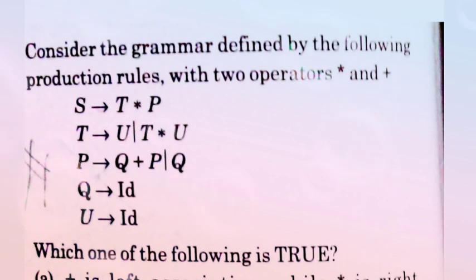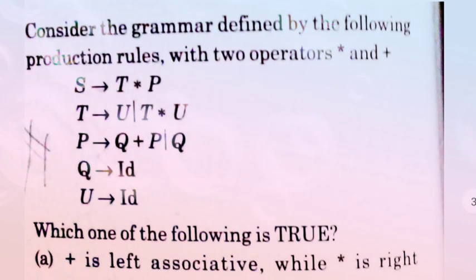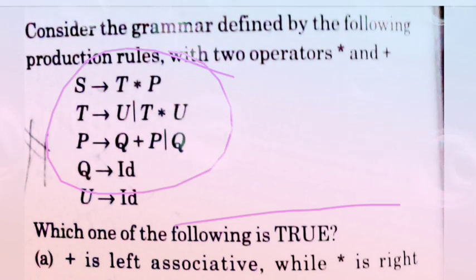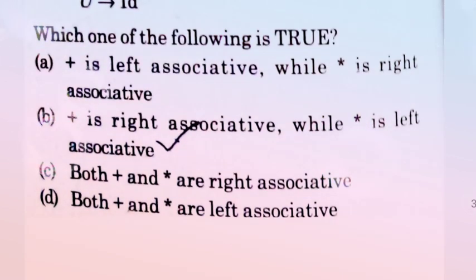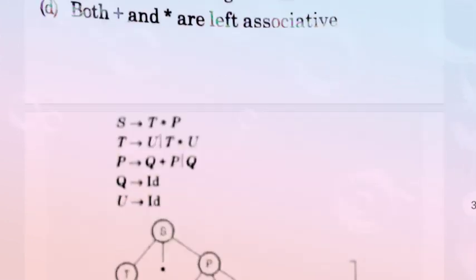Consider a grammar defined by the following production rules with two operators star and plus, and the production rules are given here. Which of the following is true? There are 4 options. Option A, plus is left associative while star is right associative. Option B, plus is right associative while star is left associative. Option C, both plus and star are right associative. Option D, both plus and star are left associative. Now come to the solution.